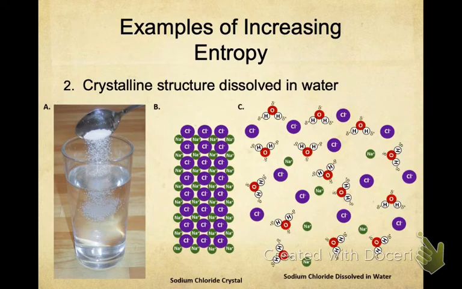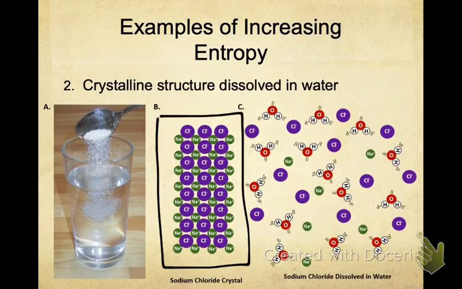On this slide, I want you to take notice of the glass of water that somebody is putting salt into. And again, we have that crystalline structure, or the salt crystals being put into a glass of water. So the crystalline structure, the purple and green here that I just boxed out, notice how it's very, very organized. So I have organization here.